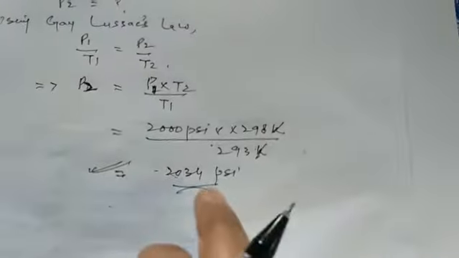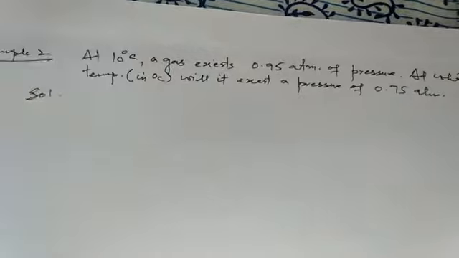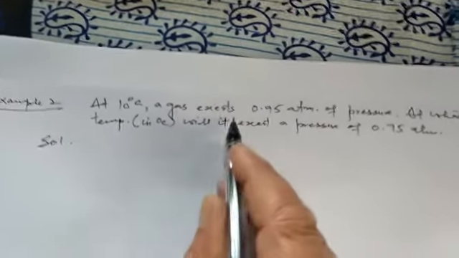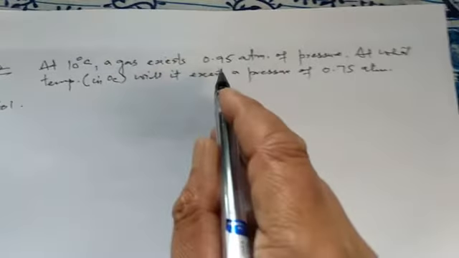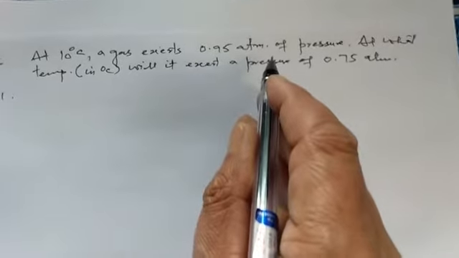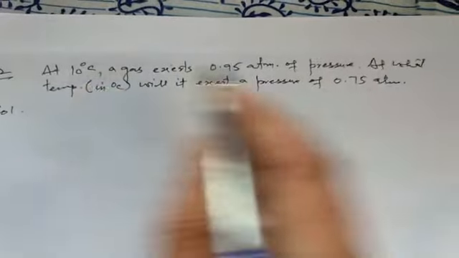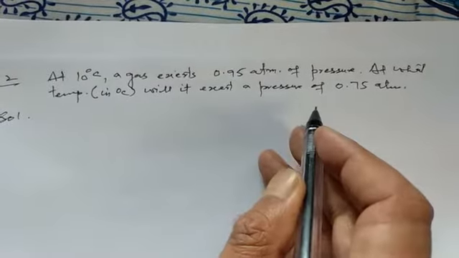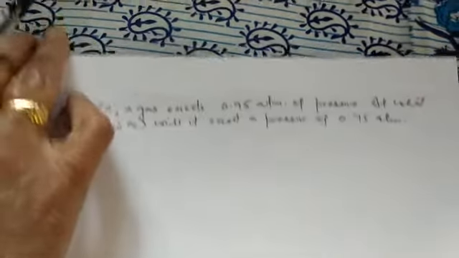This is one example. Similarly, we can take another example where we can make use of Gay-Lussac's law. Here in this example, at 10 degrees C, a gas exerts 0.95 atmosphere of pressure. At what temperature in degrees Celsius will it exert a pressure of 0.75 atmosphere?